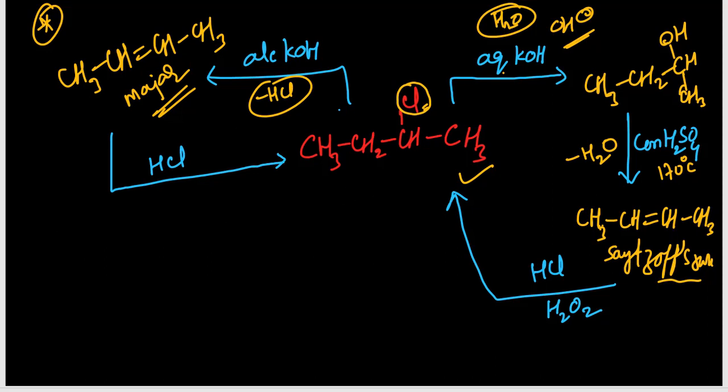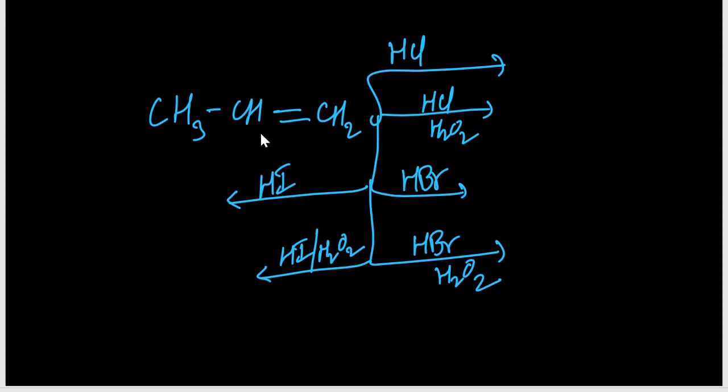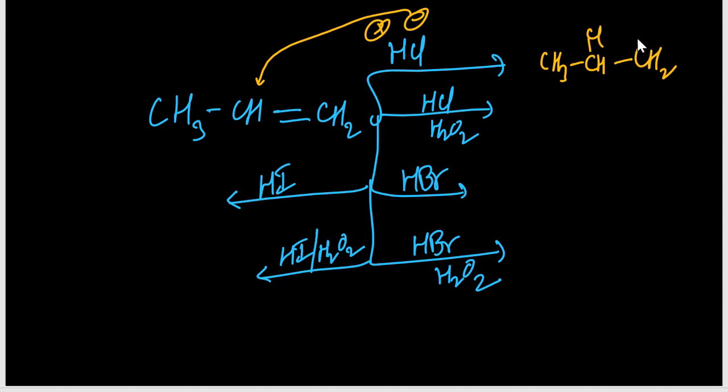Okay. Next. So here alkene is there, propene, in the presence of H2O2 and in the absence of H2O2, what are the products? You can write it here. According to Markovnikov rule, in H plus Cl minus, the Cl minus attacks where less number of hydrogens are there. So CH3, CHCl, CH3.